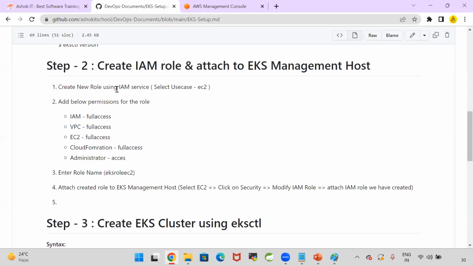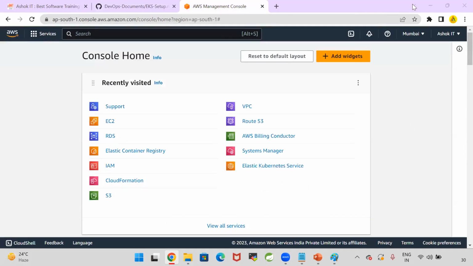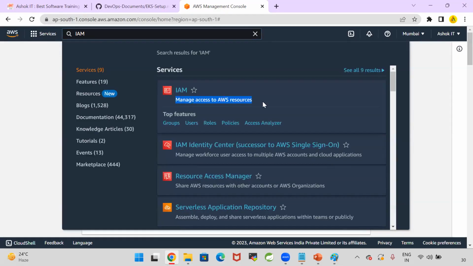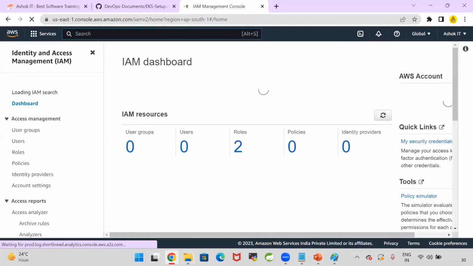How to do that? We need to go to the AWS IAM service. Just as we are using the AWS EC2 service, similarly, the AWS IAM service will be available. Here we are using EC2, right? Similarly, you can search for a service called IAM, which manages access to AWS resources. So using this IAM service, we need to create one IAM role.